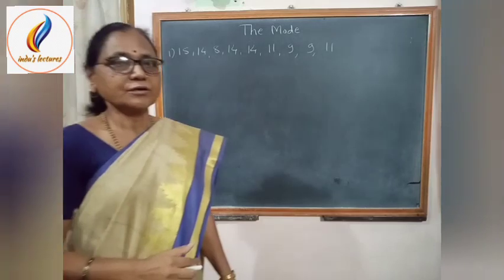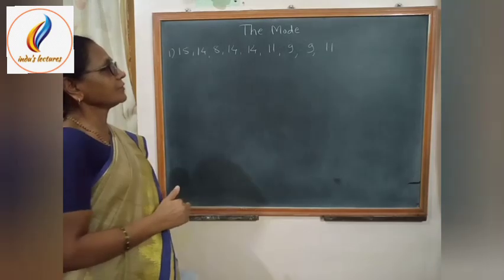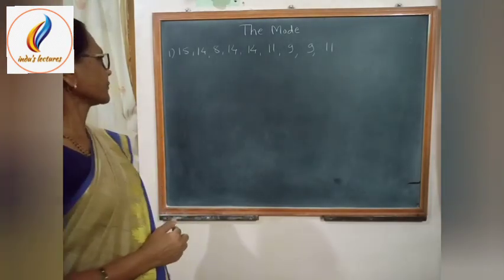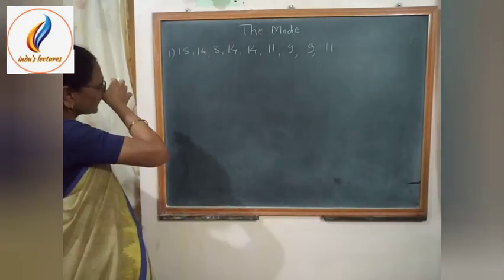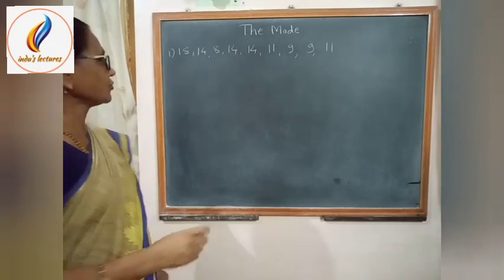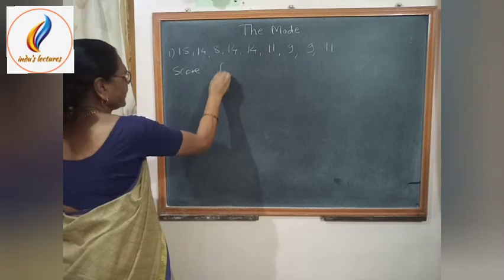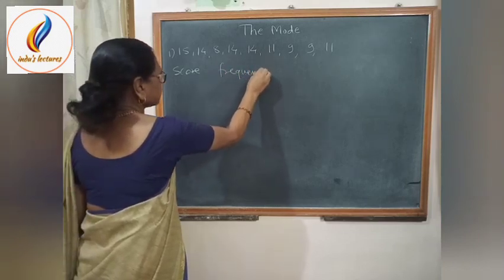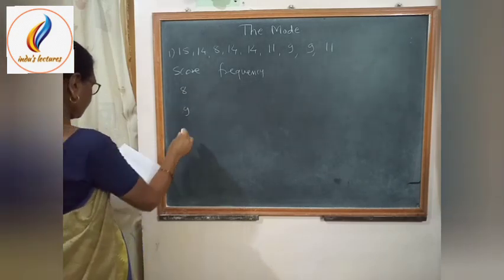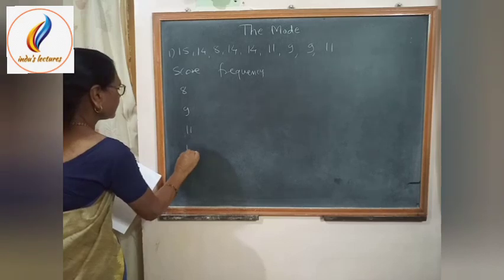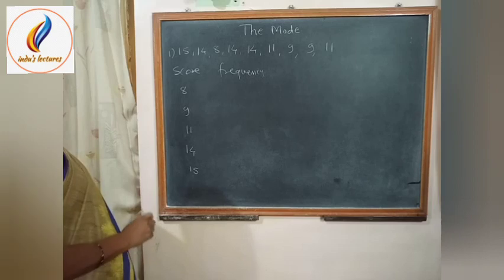Mode is a score which occurs most frequently. So we have to find out the frequency of each score. Some scores are repeated and some are not repeated. Now we consider from the lowest score and find the frequency. So 8, then 9, 11, 14 and 15. Now we count the frequencies of the scores.